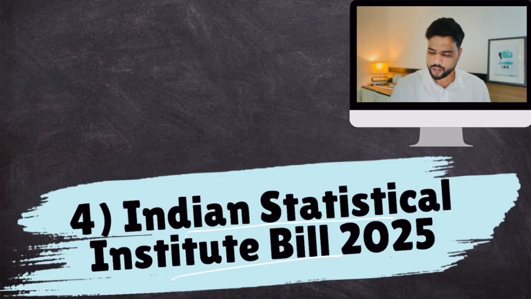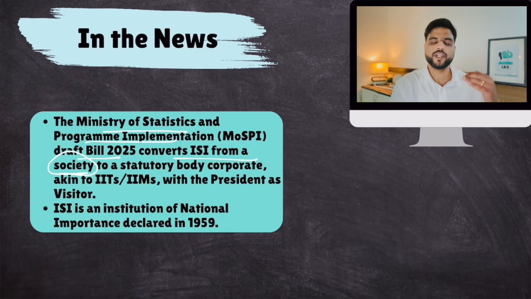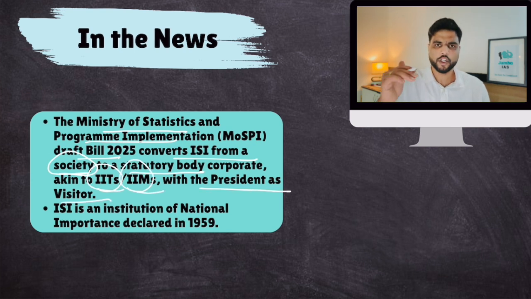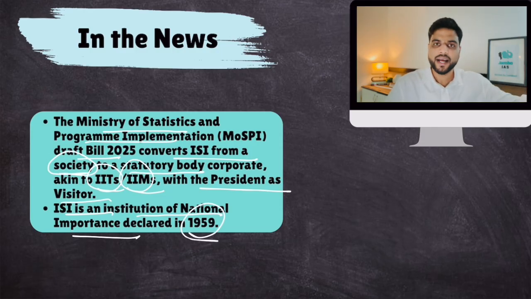So the Indian Statistical Institute. What was in the news? The Ministry of Statistics and Program Implementation's Draft Bill 2025 converts ISI from a society, registered under the Societies Act, to a statutory body, like IITs and IIMs, with the president as visitor, the top post. ISI is an institution of national importance. In 1959, the government came out with a bill declaring that ISI is an Institute of National Importance, so the government will take extra care of it, much like the IITs.